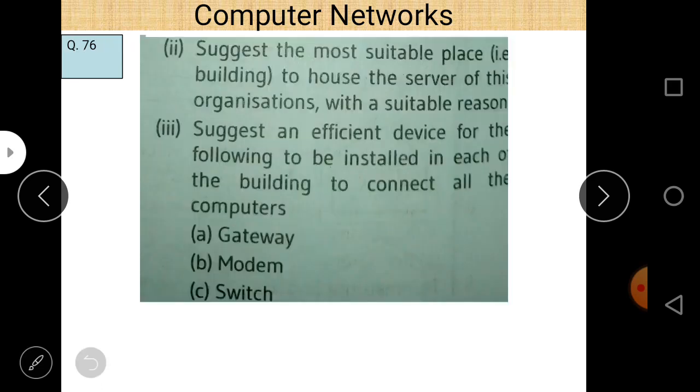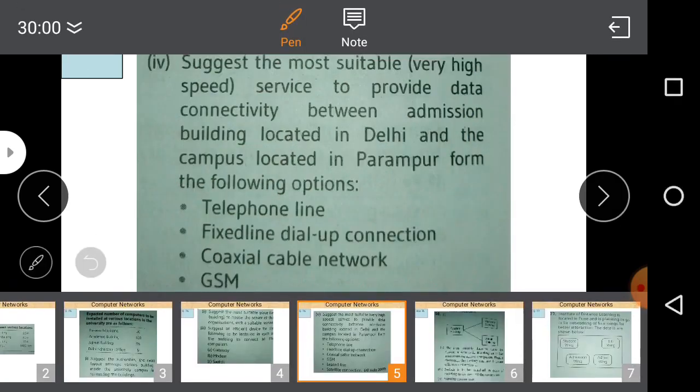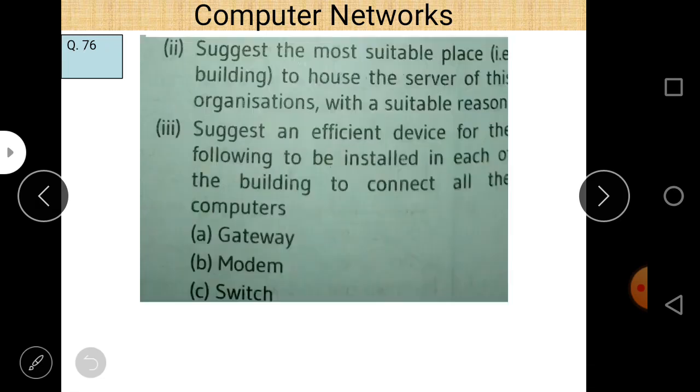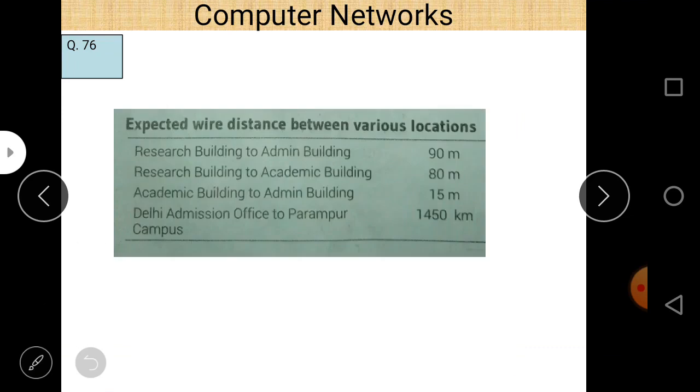Next is, suggest the efficient device to be installed in each of the buildings to connect all the computers. If you want to connect all these computers in the building, there are three devices given here: gateway, modem, and switch. So now I think there is no confusion at all. Switch is to be installed in each of the buildings to connect all the computers. We use a switch to connect all these computers, because a modem is basically used for modulation and demodulation, and it is not used to connect two buildings. And also a gateway is used to connect different parts of a network, so a gateway is also not used.